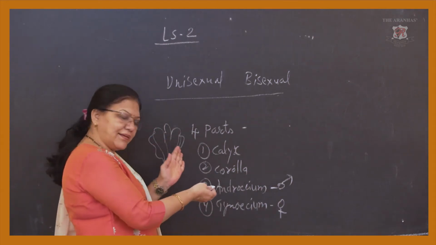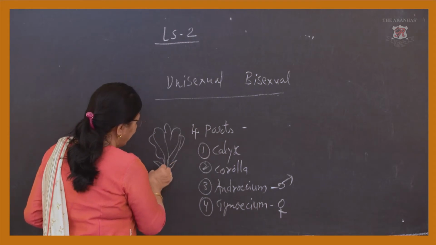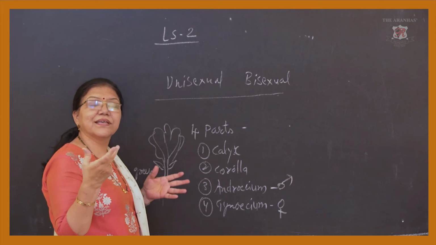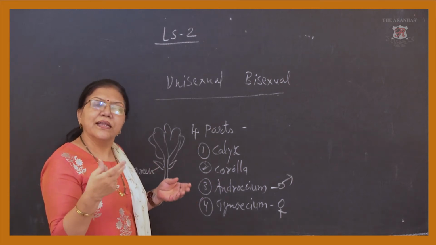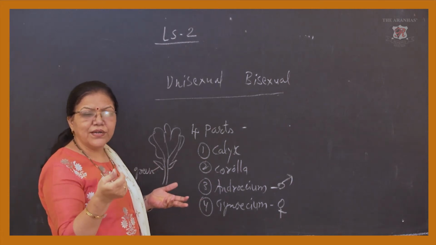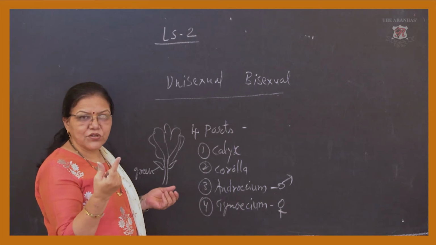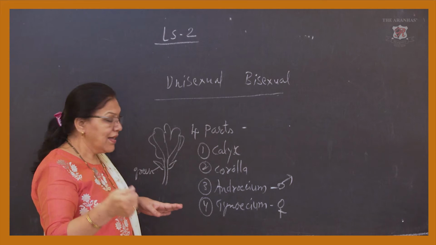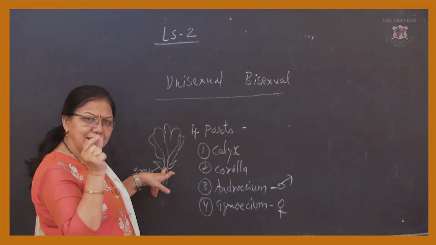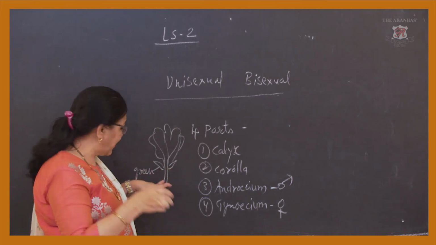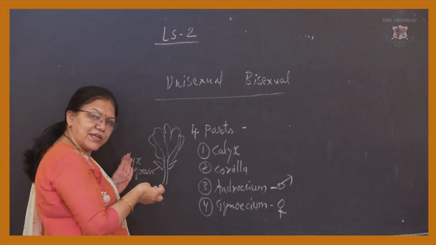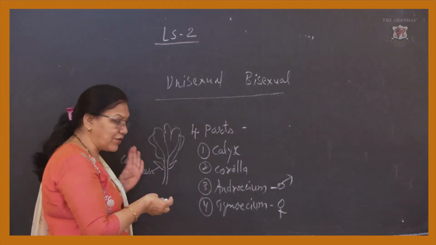But what about calyx and corolla? Yes, dear children, here we can see the green structure of a flower, any flower, say China rose. If you hold it in your hand, you will have a stalk from which you hold the flower, called the pedicel. After that, you have some small green leaf-like structures called the calyx. Generally they are green, so they participate in photosynthesis also.